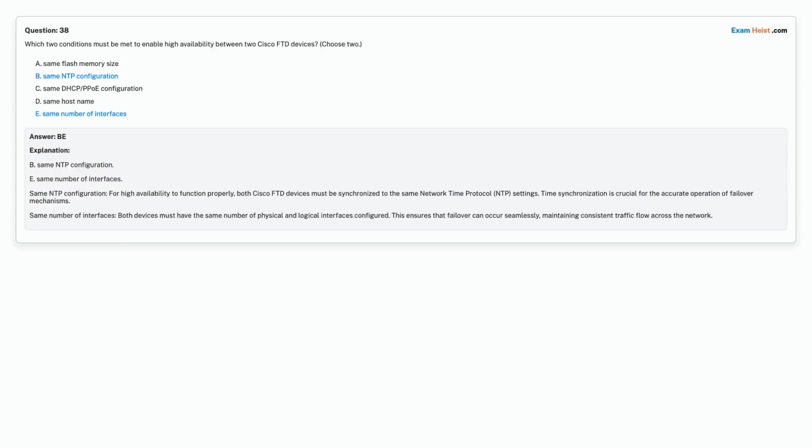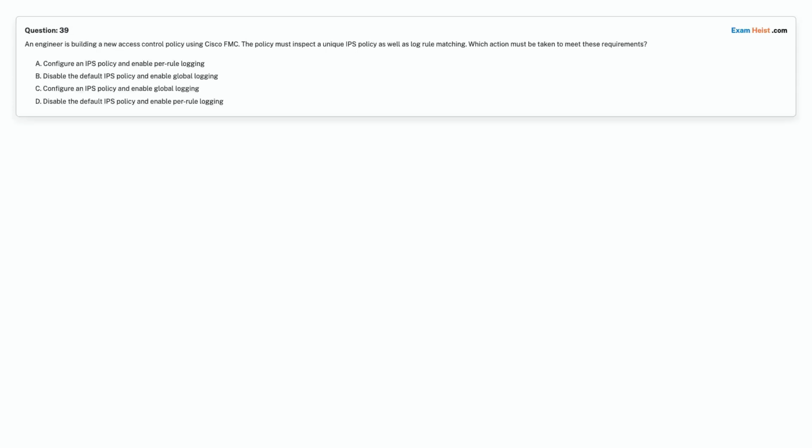interfaces. Question 39. An engineer is building a new access control policy using Cisco FMC. The policy must inspect a unique IPS policy as well as log rule matching. Which action must be taken to meet these requirements?